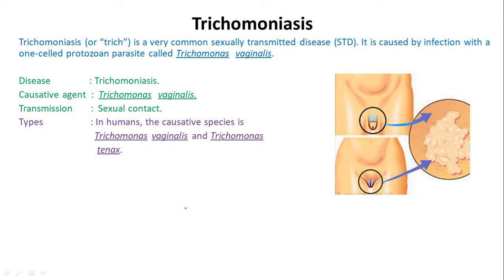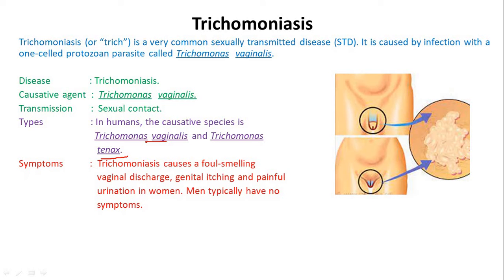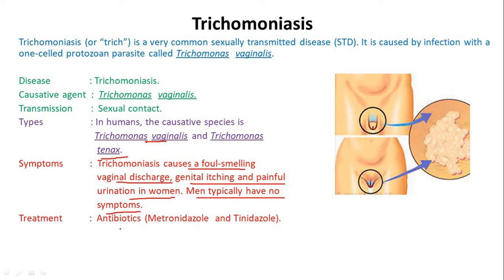Types: in humans, the causative species are Trichomonas vaginalis and Trichomonas tenax. Symptoms: trichomoniasis causes a foul smelling vaginal discharge, genital itching and painful urination in women. Men typically have no symptoms. Treatment: antibiotics like metronidazole and tinidazole are generally used.